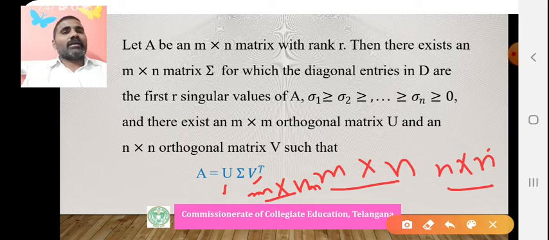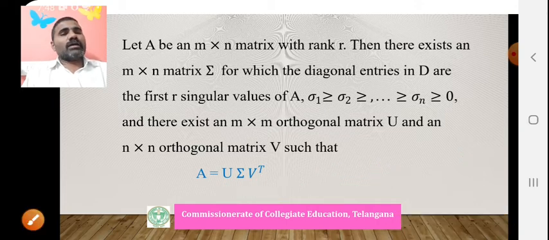Then there exists an m by n matrix sigma for which the diagonal entries in D are the first r singular values. We already defined sigma above. The first r singular values of A are sigma 1, sigma 2, ..., sigma n, and there exist an m by m orthogonal matrix U and an n by n orthogonal matrix V such that A equals U sigma V transpose. This is the singular value decomposition.